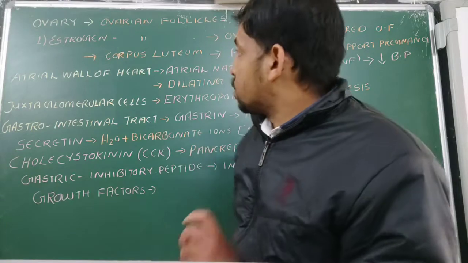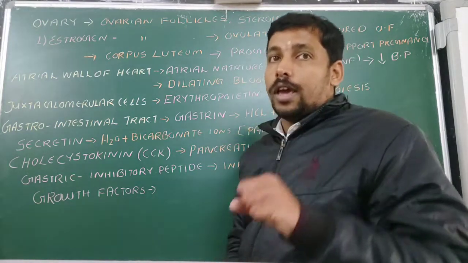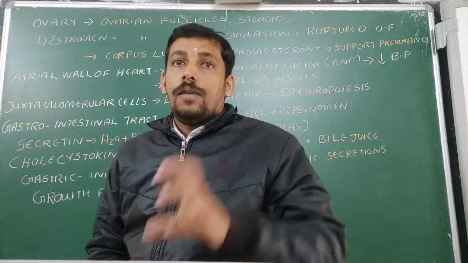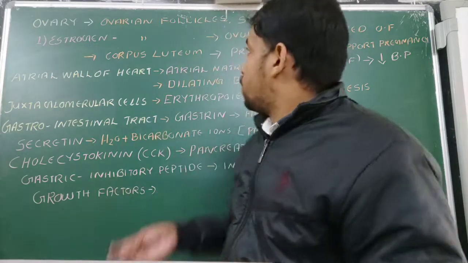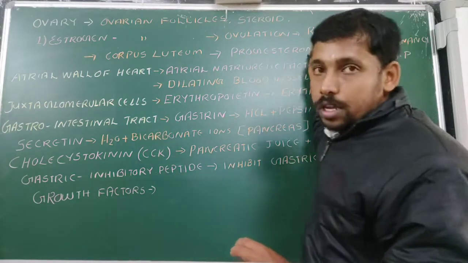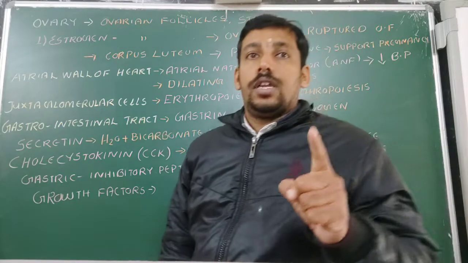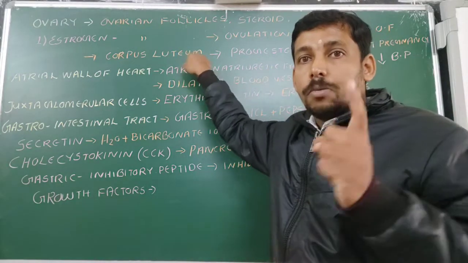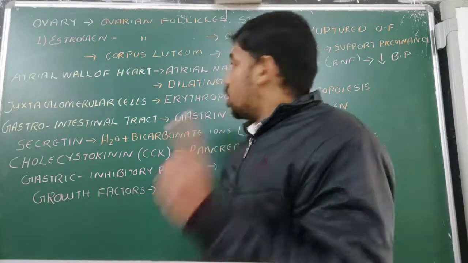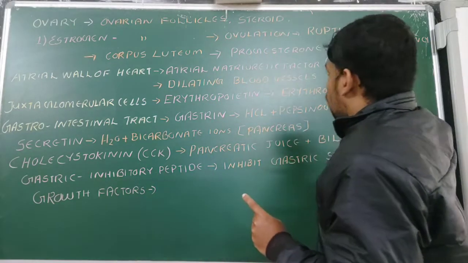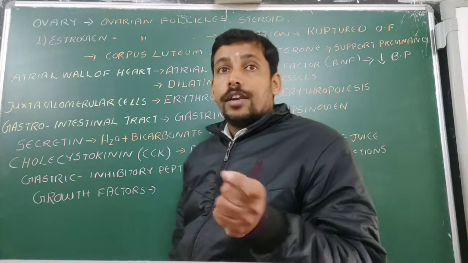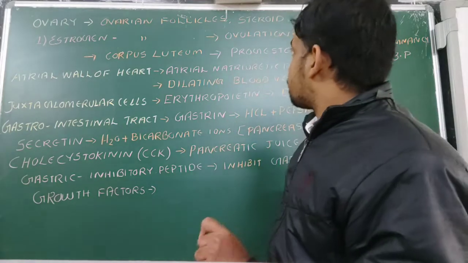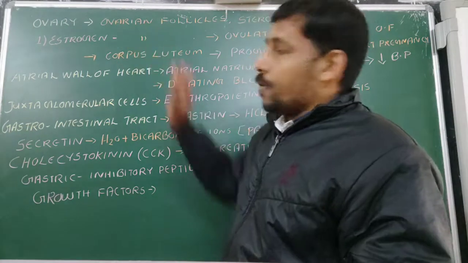Mammary glands contain some cavities known as alveoli, and for the development of this alveoli and the production of milk, this progesterone hormone is very important, and it is secreted by the corpus luteum. How is the corpus luteum formed? It is formed by the rupturing of the mature ovarian follicle. Okay. So that is the ovary.